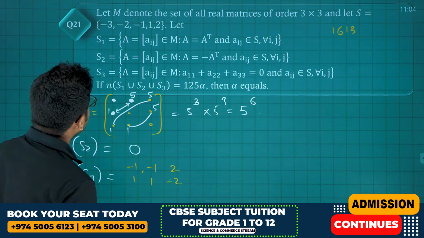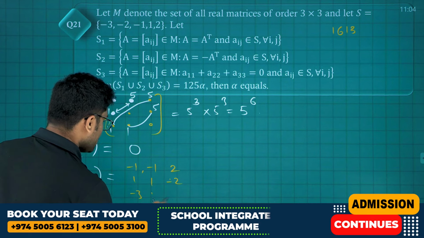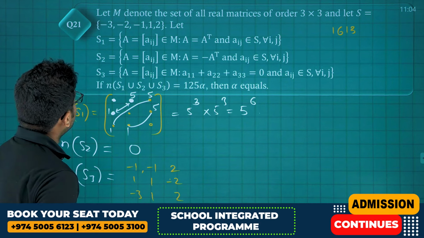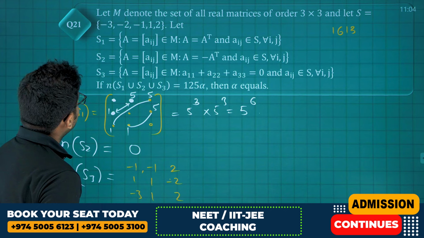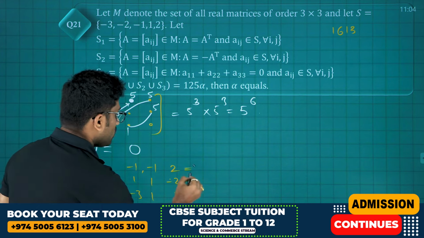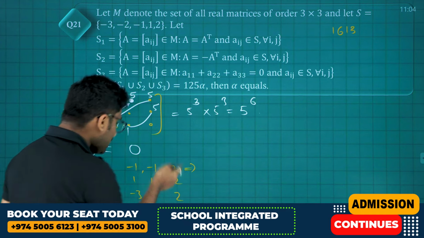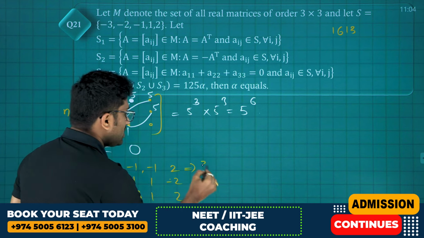Next, -3 1 2, -3 1 2. Next, -2 -1 plus 3. Okay, only these 3. So the number of ways these 3 can be arranged is 3 factorial divided by 2 factorial, which is 3 ways.